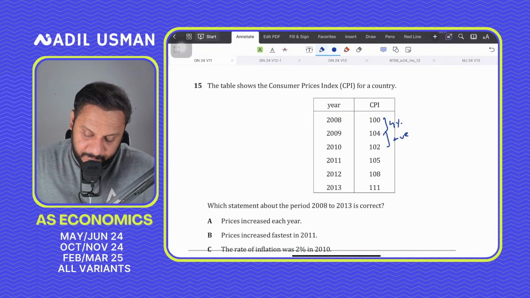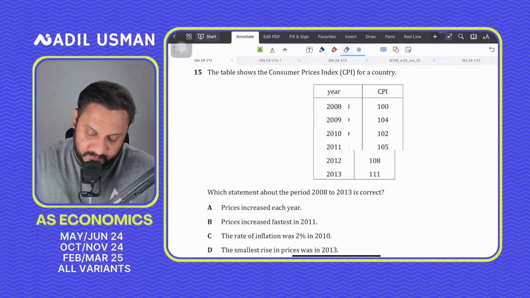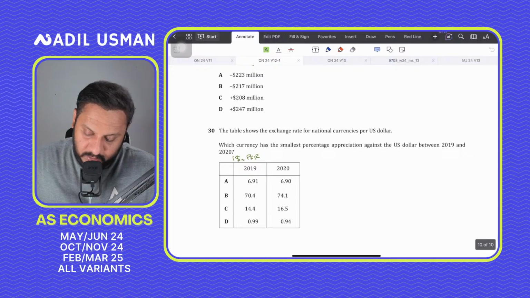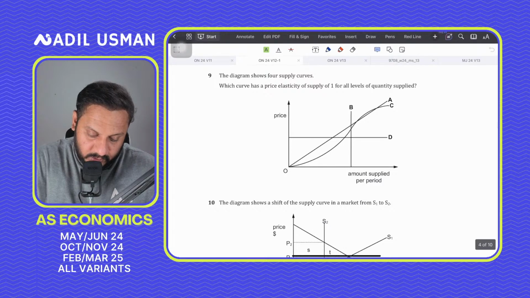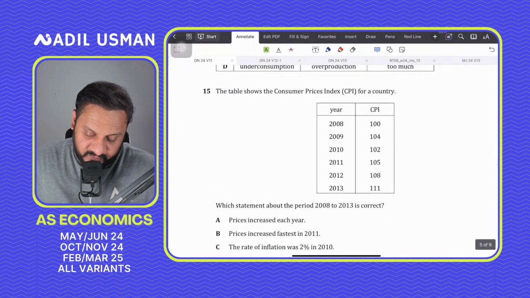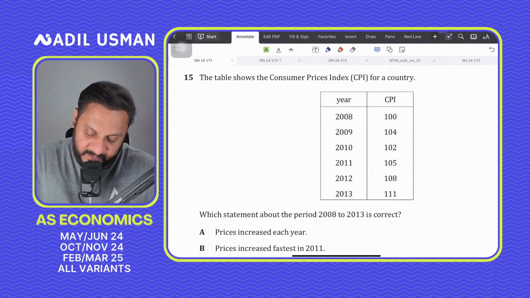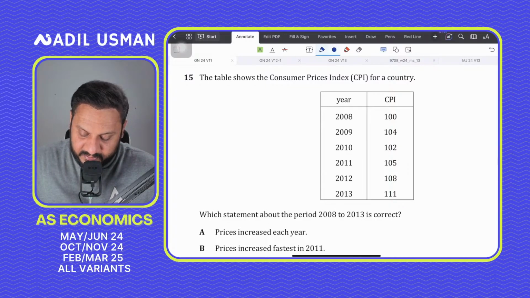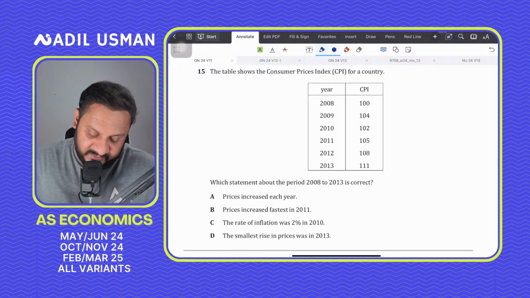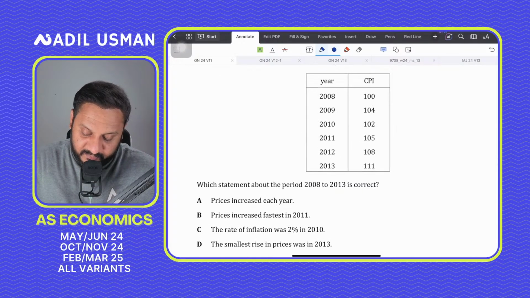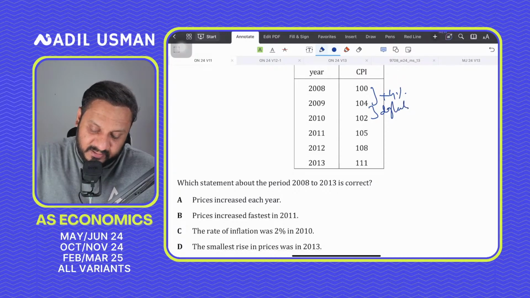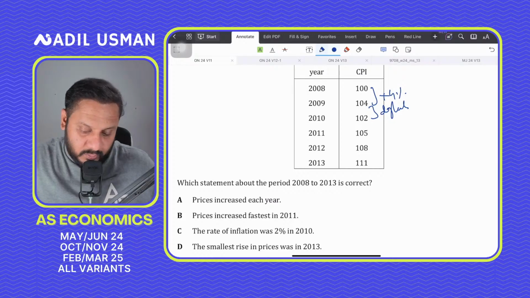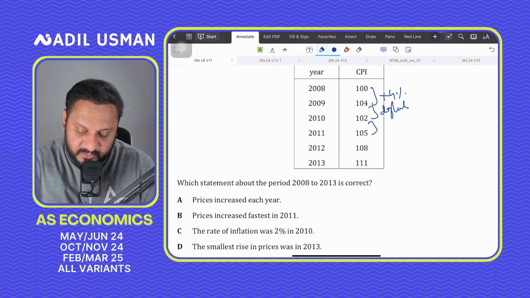Question number 15 says the table shows CPI for a country. Which statement about the period 2008-2013 is correct? The prices increase. Obviously, I need to actually calculate the rate of inflation. And here the rate of inflation is 4%. From 2009 to 2010 there is deflation. From 2010 to 2011 there is again inflation, but I need to calculate how much it is.